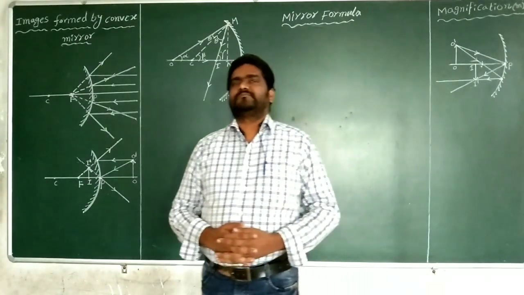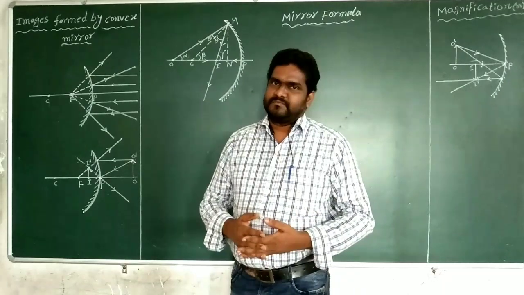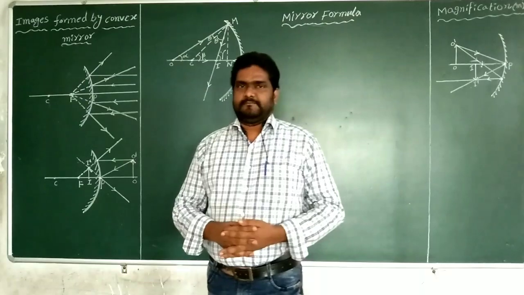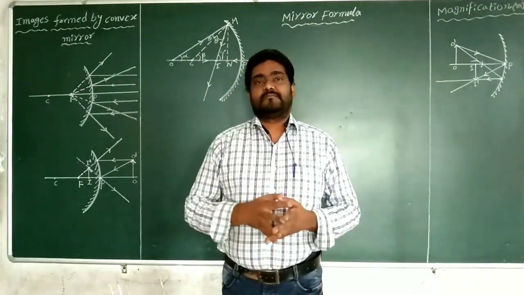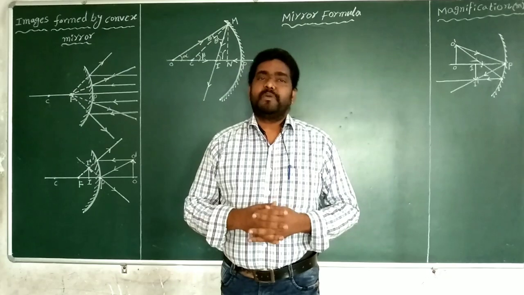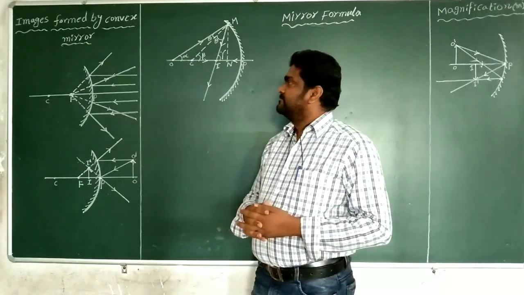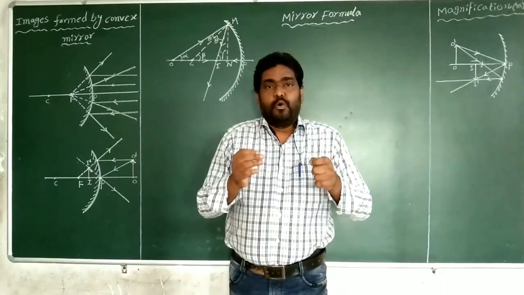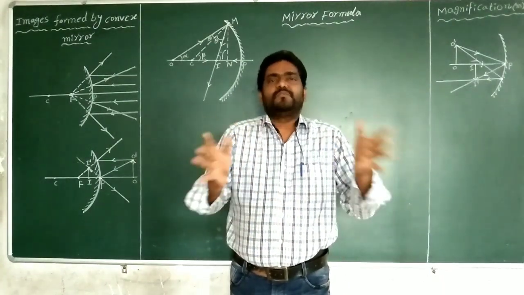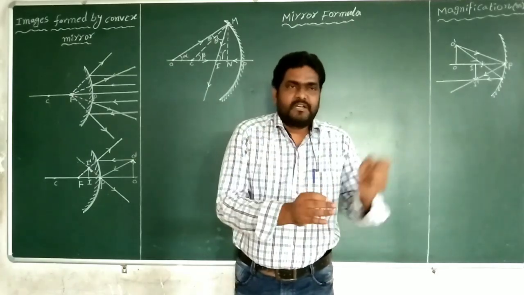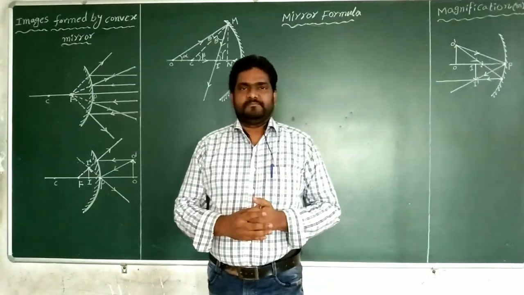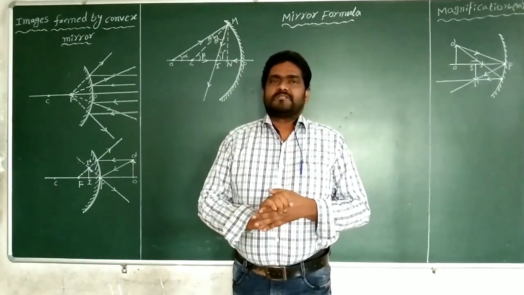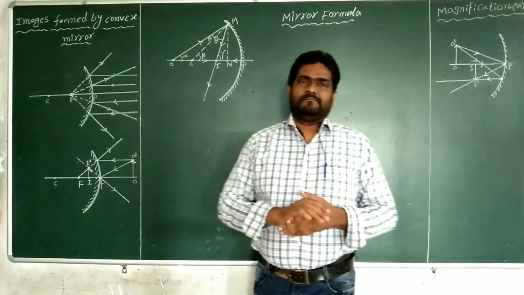Now we are going to the uses of convex mirror. The convex mirror is used for street lights. This convex mirror is used mainly as a rear view mirror. The convex mirror has a larger field of view compared to the concave and plane mirror. That's why convex mirrors are used as side mirrors of the vehicle.